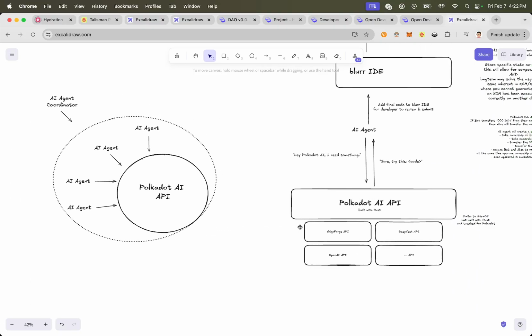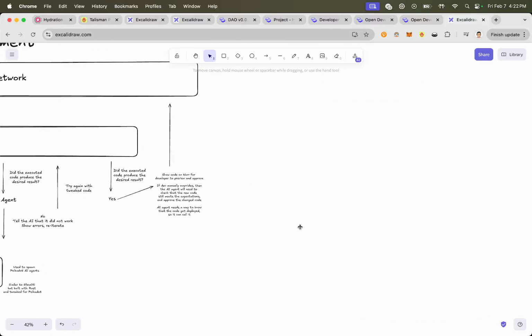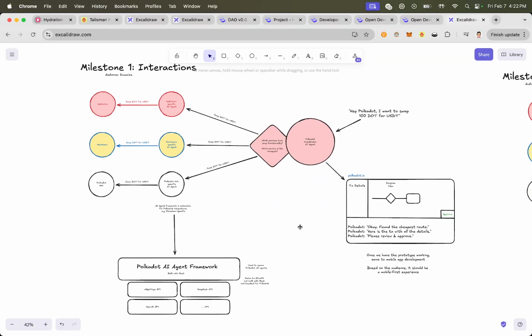So let's dig a little bit more in depth. I did some work here, so all of this led up to this. Milestone one would be simple interactions, stuff that already exists on Polkadot. The audience here is non-technical end users, our friends, people who aren't in the Polkadot ecosystem who want to do simple operations on Polkadot, such as, hey, Polkadot, I want to swap 100 DOT for USDT.